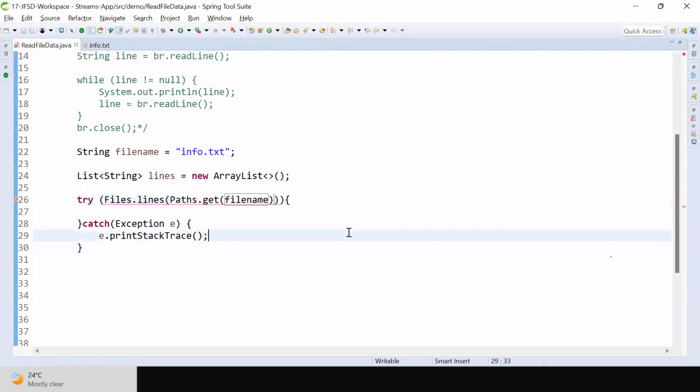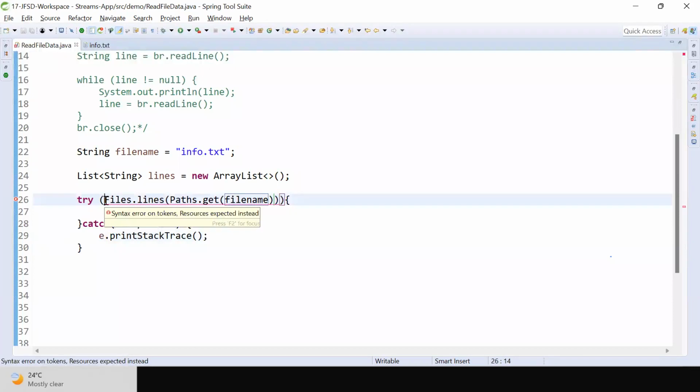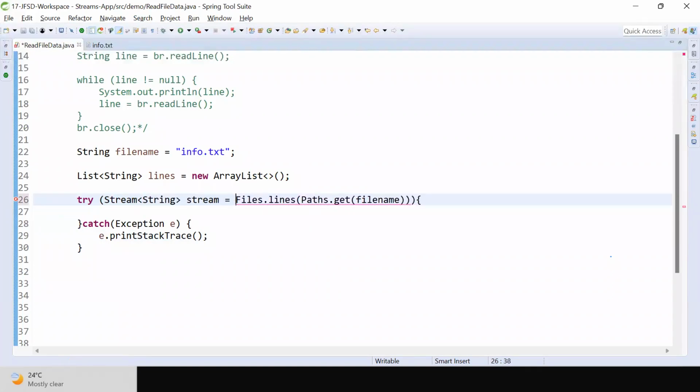Whenever you go for Files.lines of Paths.get, this lines method is going to return a stream. The lines method is going to return a stream, so I'm going to get a Stream of String.